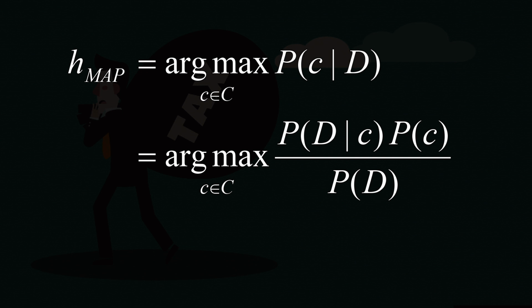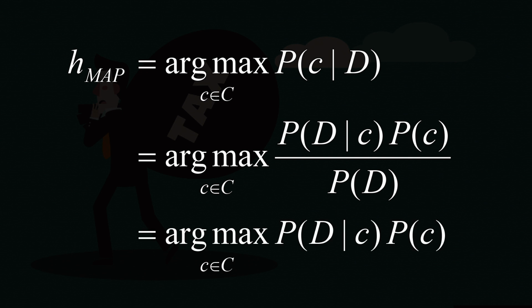Now, in the next line of this equation you find that we have expanded P(c | D) using the Bayes theorem. We just saw the Bayes theorem. If I apply the Bayes theorem for P(c | D), this small c is one particular class. For each class you are going to do this computation. If I apply the Bayes theorem in the next line, I shall expand this to argmax probability of D given c times probability of c divided by probability of D. So, we have done nothing more than expanding that equation of P(c | D) using the Bayes theorem. In the following line you find that we have dropped the P(D).